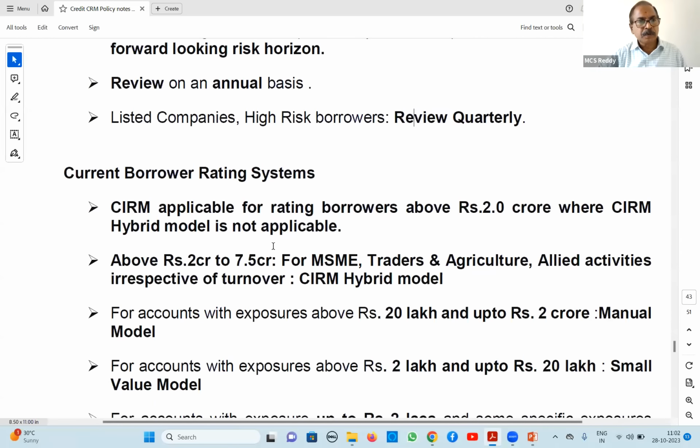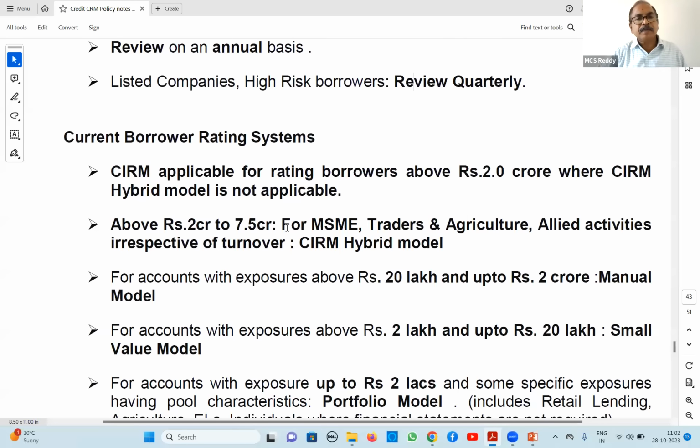In the present system in Canara Bank, CIRM is applicable for ratings above 2 crores, where the CIRM hybrid model is not applicable. And last year they introduced one more model, for 2 crores to 7.5 crores, for SMEs, traders, agriculture and allied activities only, not for others. For MSME, traders, agriculture and allied activities, above 2 crores up to 7.5 crores, the CIRM hybrid model is applicable. For all other cities above 2 crores, the CIRM model is applicable.